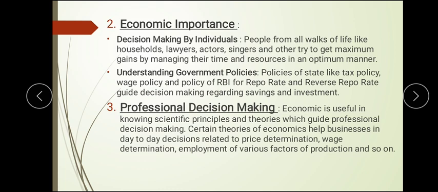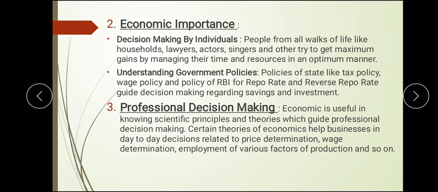Then comes economic influence. So here, decision making. What decisions do individuals try to make? You find that people play different roles in life, like household member, lawyer, actor, singer. When you play a different character role, you make different decisions, and they show different rational behaviors. Suppose I am a teacher, so I make different decisions when I am teaching in the school. But when it comes to my family, I'm an ordinary person, so I show different behavior there.